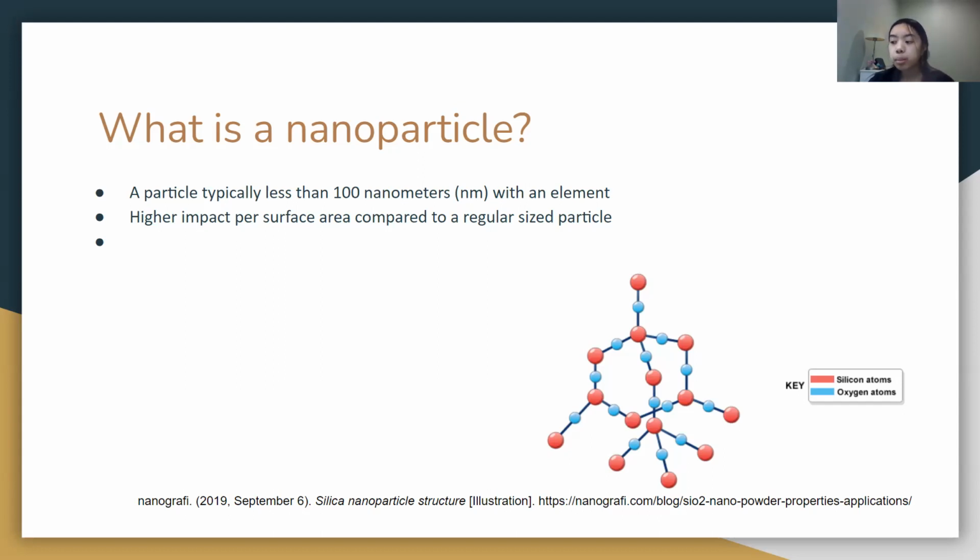Unlike an atom, which is composed of a nucleus surrounded by electrons to balance the charge, a nanoparticle has a central element which is surrounded by ligands, or ions that bind to central elements to stabilize the nanoparticle. For my project, for example, the main element is silicon, which is stabilized by the bonds from the oxygen as represented in this graph shown.